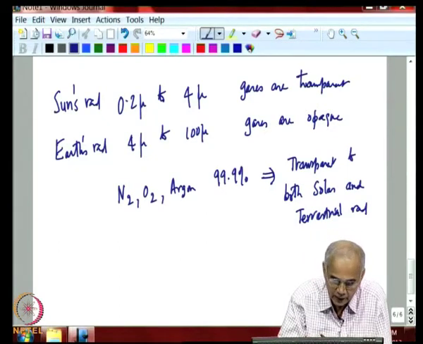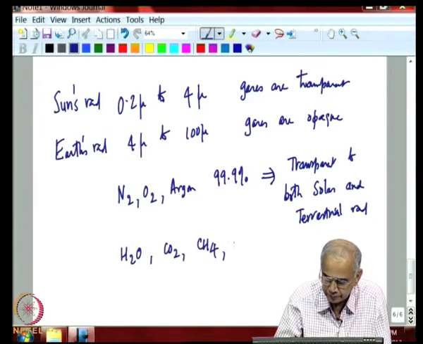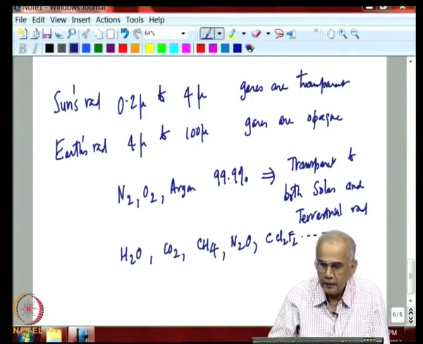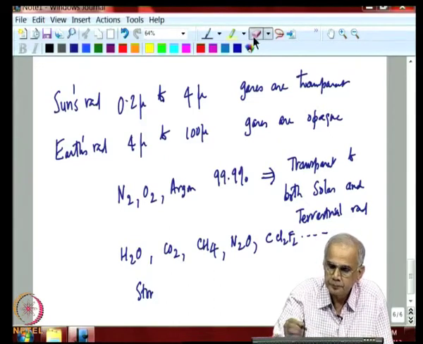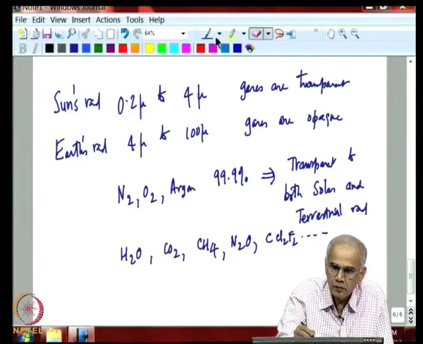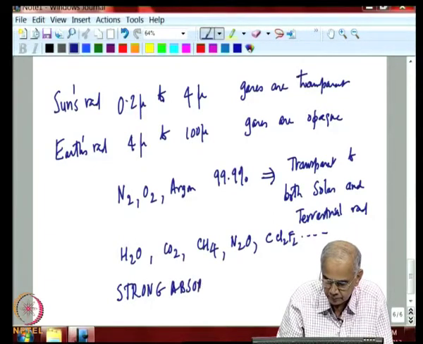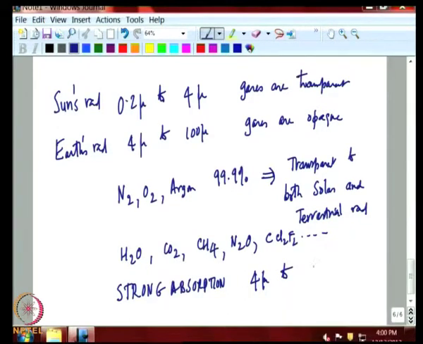On the other hand, the minor gases like water vapor, carbon dioxide, methane, nitrous oxide, chlorofluorocarbon, they have an unusual property that they are fairly transparent to solar radiation, but have strong absorption bands in the region from 4 micron to around 80 micron.